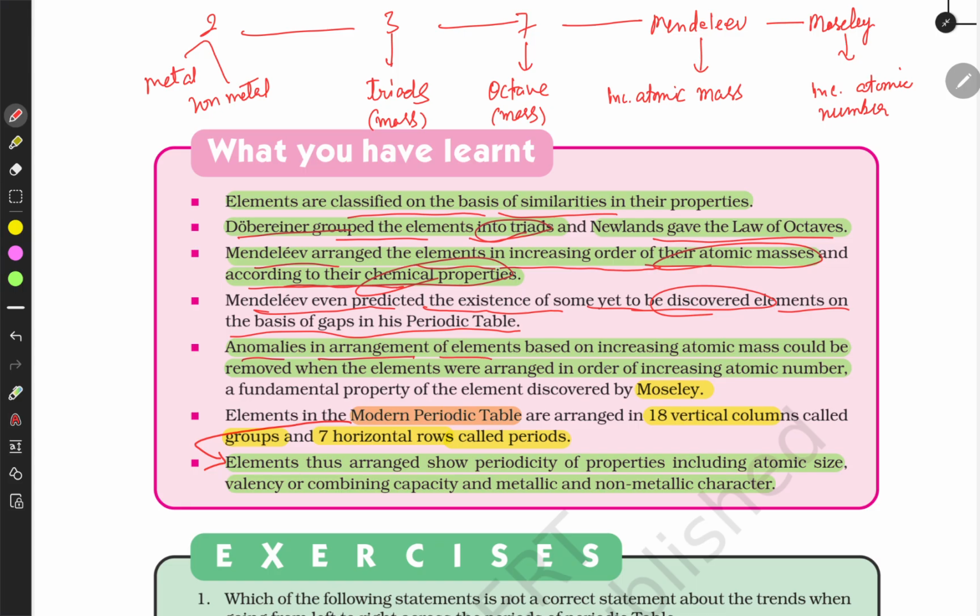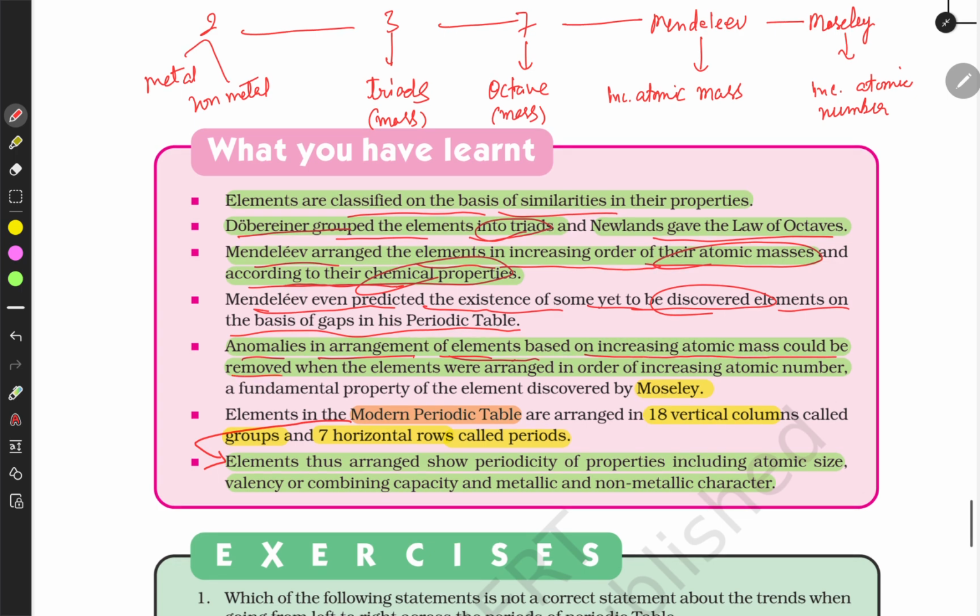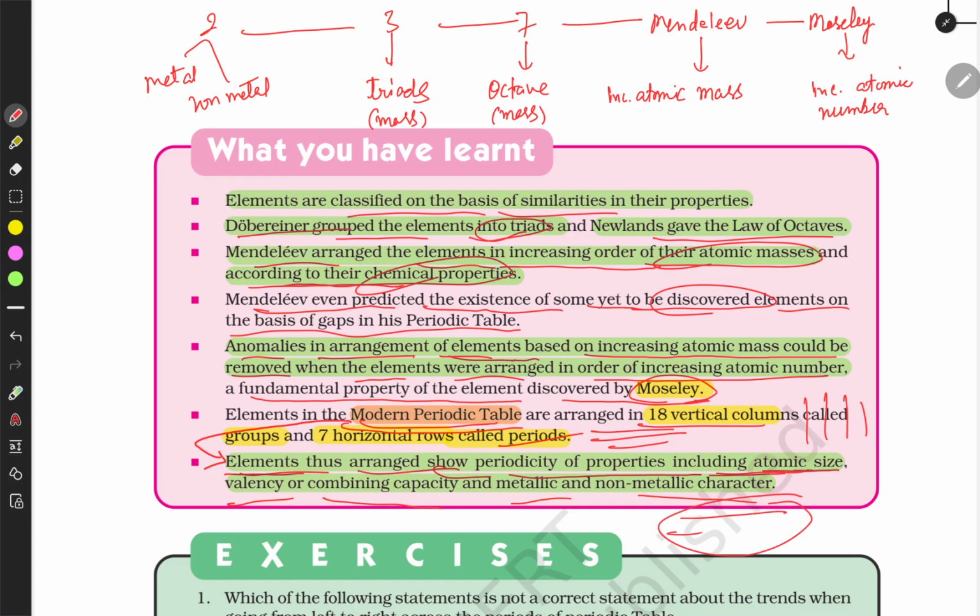Anomalies in the arrangement of elements based on increasing atomic mass could be removed when the elements were arranged in order of increasing atomic number, and this fundamental property of the elements was discovered by Moseley. The modern periodic table has 18 columns this way and 7 horizontal periods, and elements thus arranged show periodic properties including atomic size, valency, combining capacity, and metallic and non-metallic character with increasing atomic number.